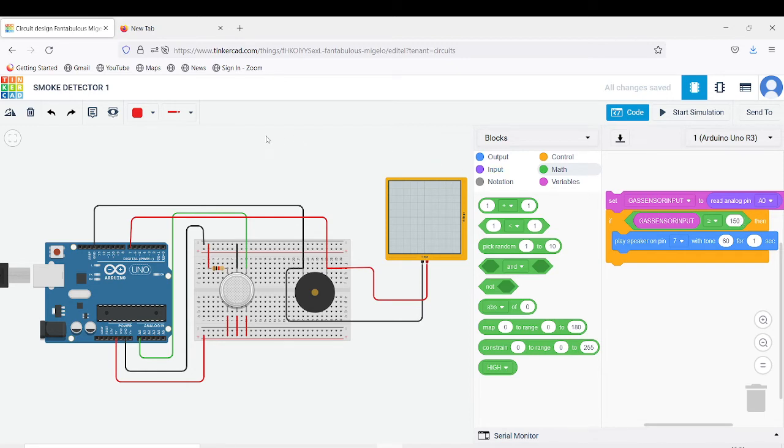So if the smoke density crosses 150, then the piezo buzzer will start producing sound. So the output is to play speaker on pin 7 with tone 60 for 1 second. Now I'll start the simulation and show you how it works.